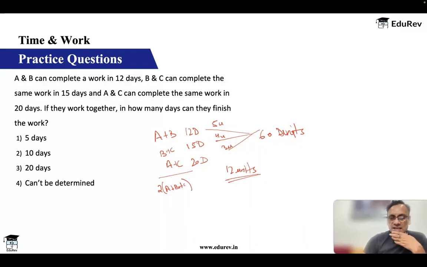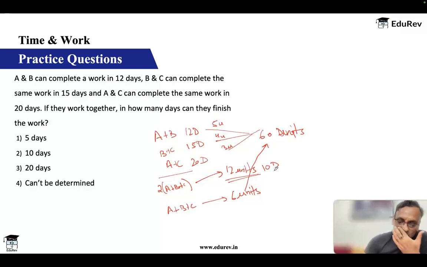Okay, so 2 times (A plus B plus C) do 12 units in a day. That means A plus B plus C do 6 units in a day. There's no reciprocal here. So 6 units in a day. Total work to be done is 60 units. So they are going to need 10 days. Okay, so same thing. A plus B plus C will work in 10 days.